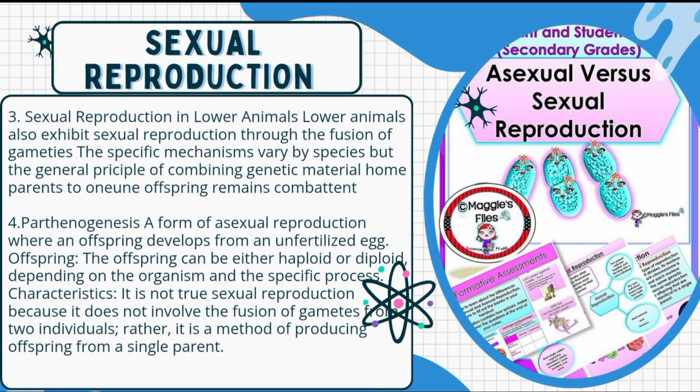The offspring can be either haploid or diploid, depending on the organism and the specific process. Characteristics. It is not true sexual reproduction because it does not involve the fusion of gametes from two individuals. Rather, it is a method of producing offspring from a single parent.